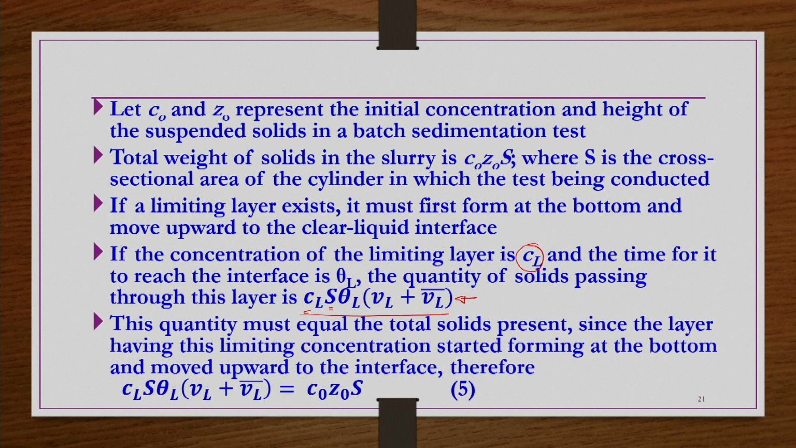This quantity must equal the total solids present, since the layer having this limiting concentration started forming at the bottom and moved upward to the interface. Whatever solids are in the total slurry should be balanced by the solids present in this limiting layer, because this layer is initially at the bottom and moves all the way to the top. The solids remain the same, they are not changing, they are only settling at the bottom, so the quantity is going to be the same.